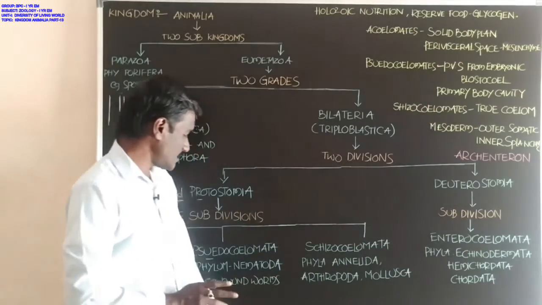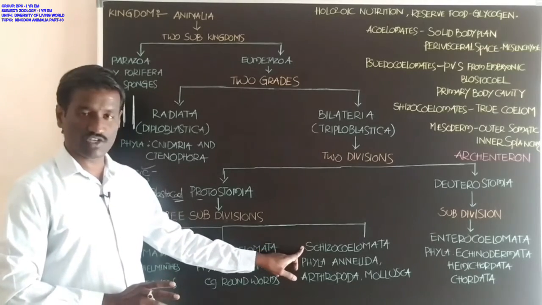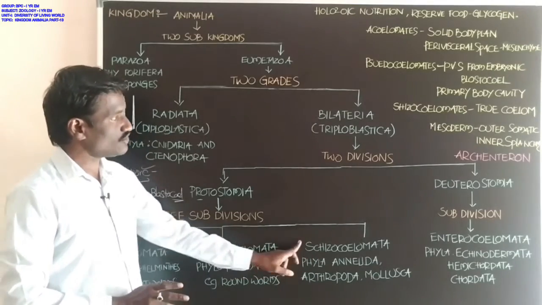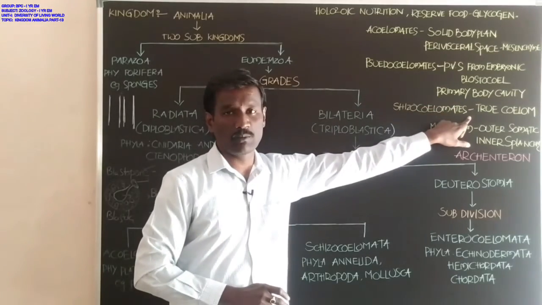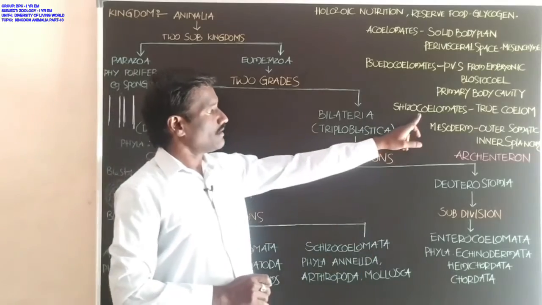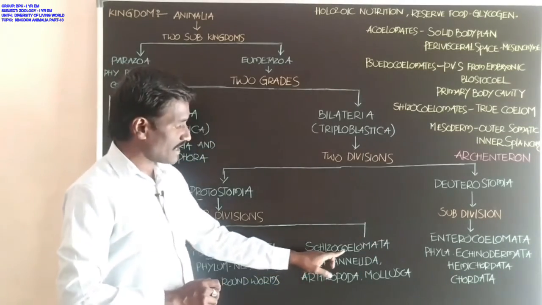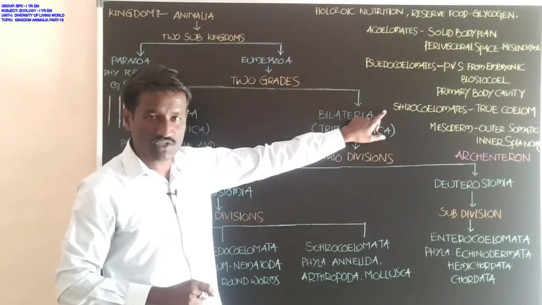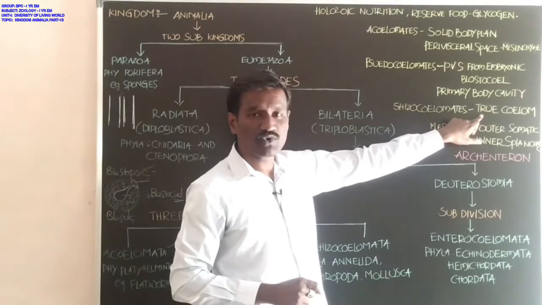Students, next, Schizocoelomata. What about Schizocoelomata? These are the animals which show true coelom. Animals in the subdivision Schizocoelomata are called schizocoelomates. Schizocoelomates have the true coelom.